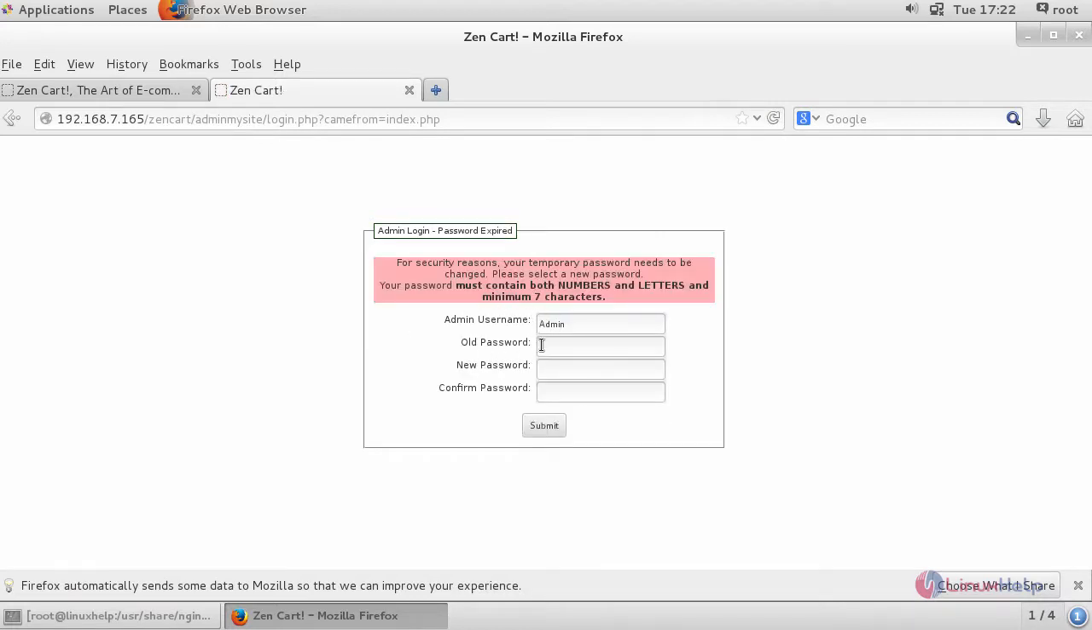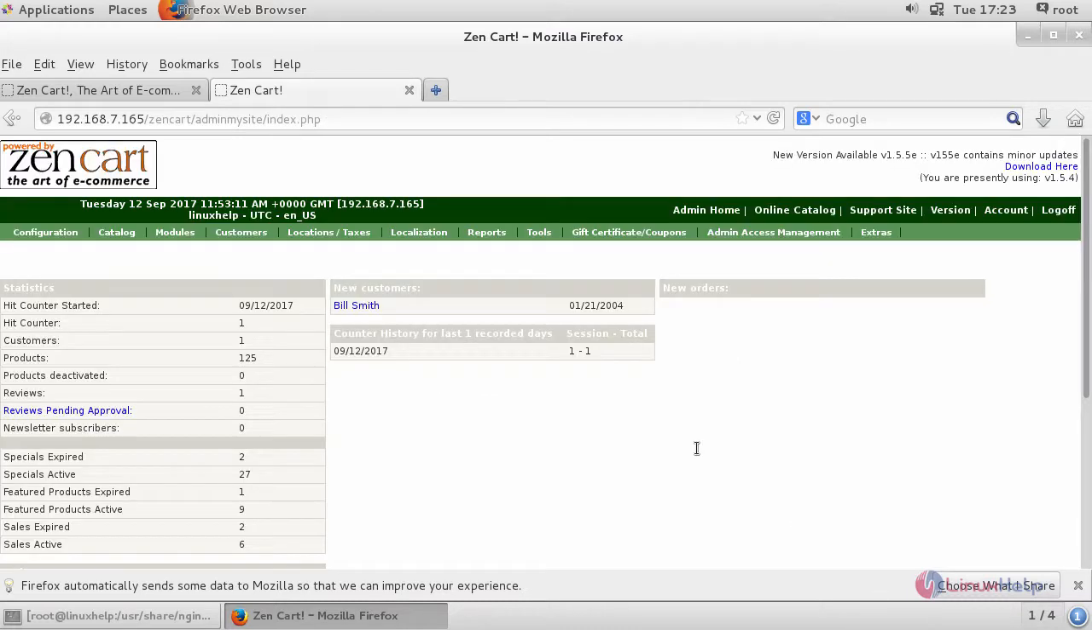Change your temporary password for security purposes. Provide a new password. And this is how you can open your admin login. And thus we have installed Zen Cart on CentOS 7 using LEMP.